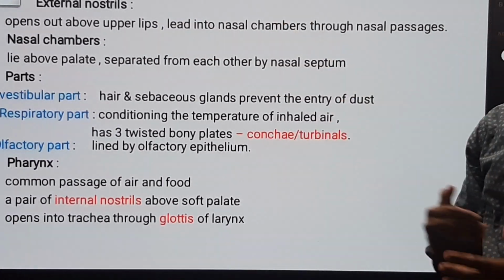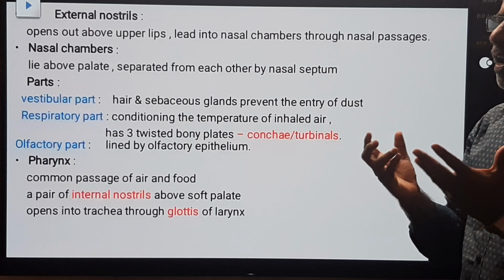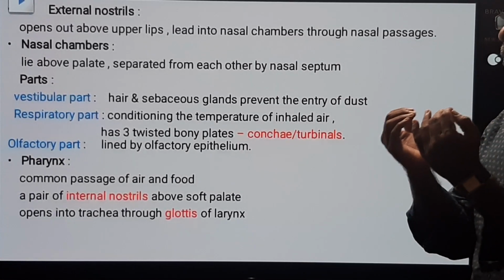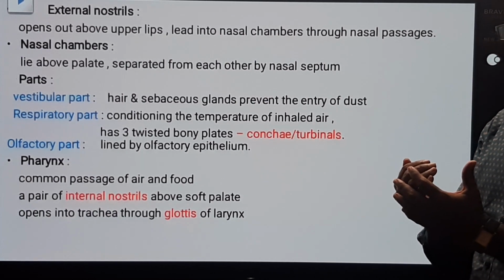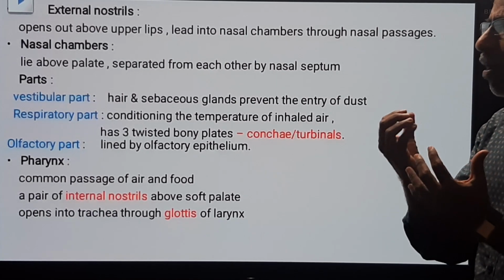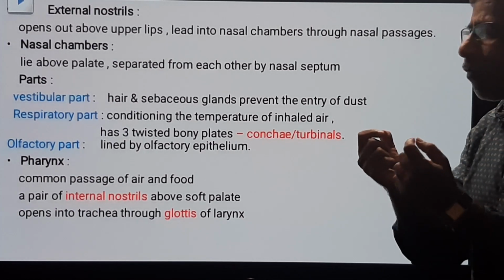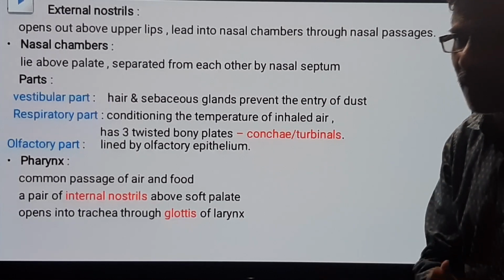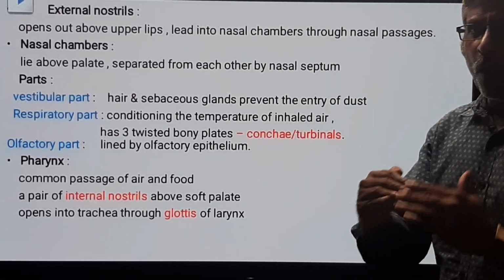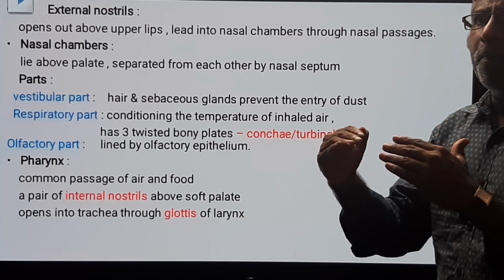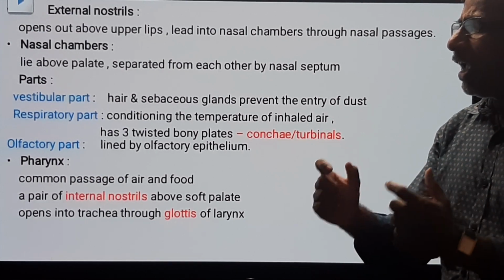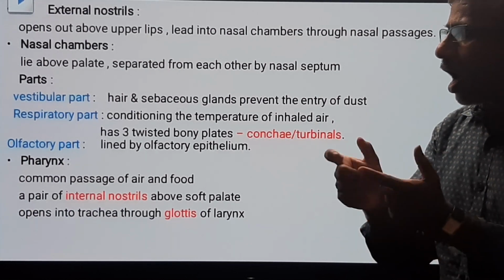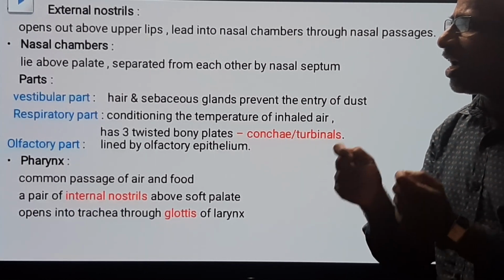External nostrils: above the upper lip, near the tip of the nose, a pair of openings are there. They are called external nostrils.